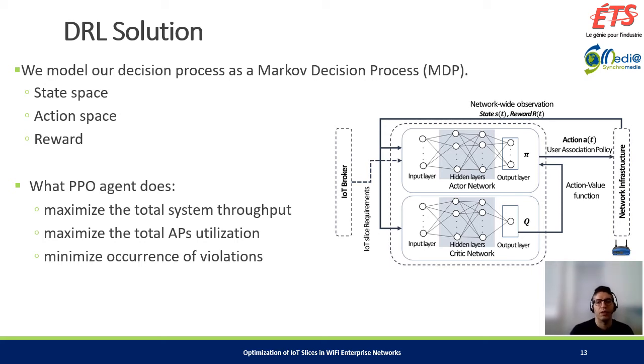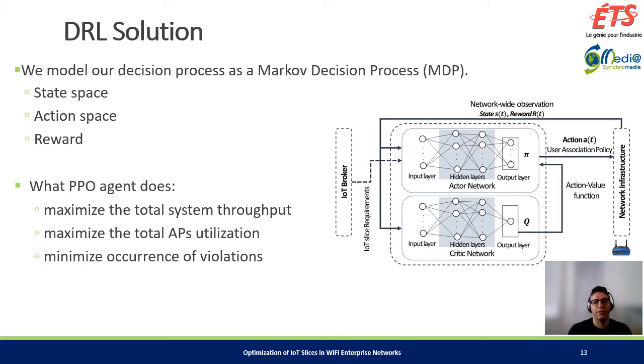The deep reinforcement learning agent resides in our wireless network manager, and in our modeling, the state space includes the SNR matrix and the consumers' minimum requirements, and our action is presented as the index of the AP that a consumer connects to. The reward function is the sum of the weighted values of the total system throughput, the total AP utilization, and the occurrence of violations for each slice at time t.